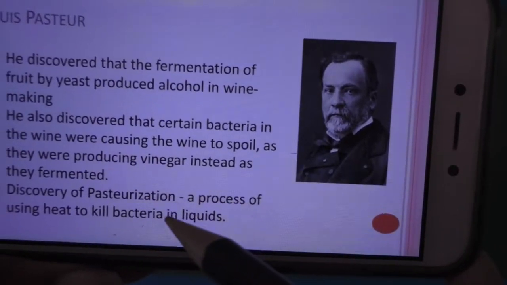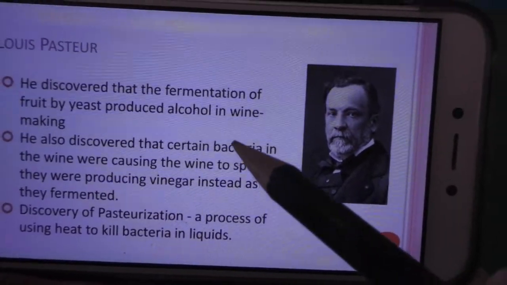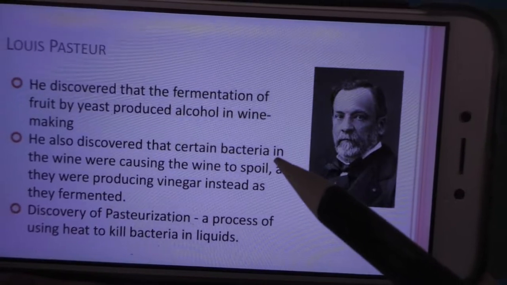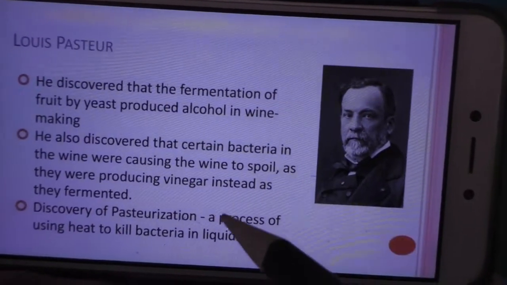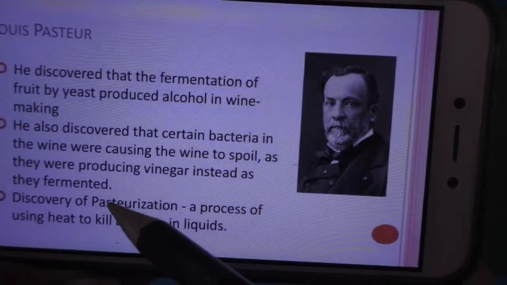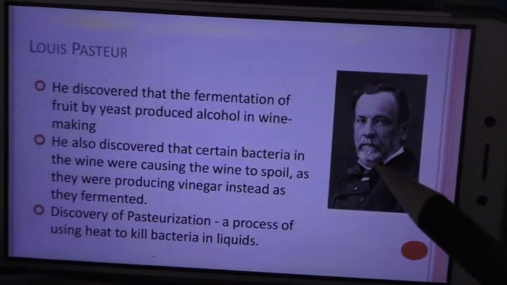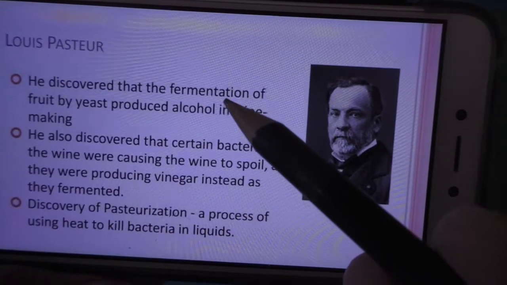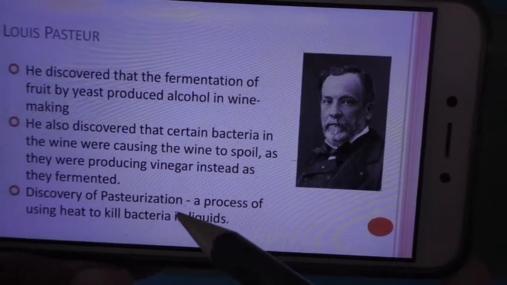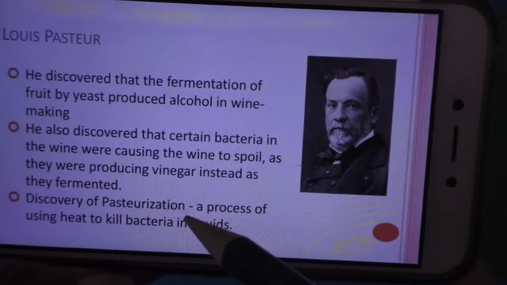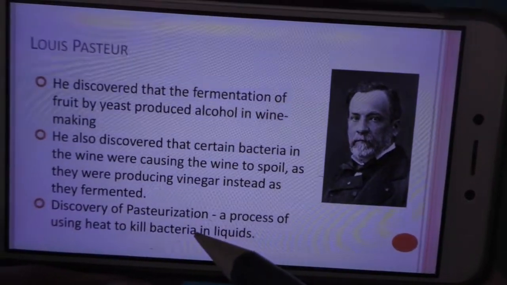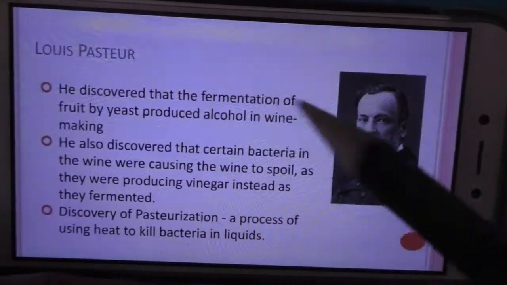The alcohol container is heated to some degree and immediately cooled down. That's called pasteurization. So Louis Pasteur not only discovered the fermentation process, he also discovered the pasteurization process. Fermentation and pasteurization, Louis Pasteur.